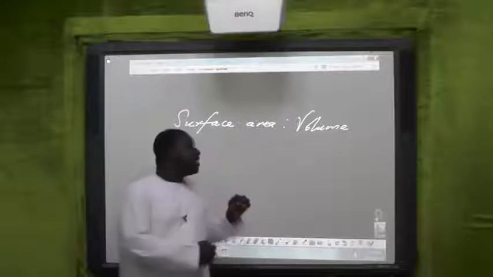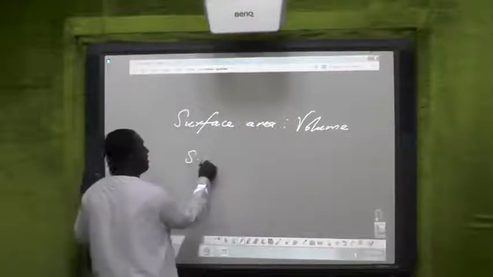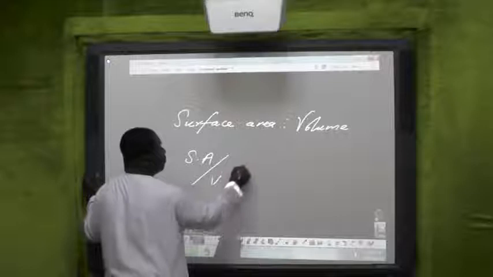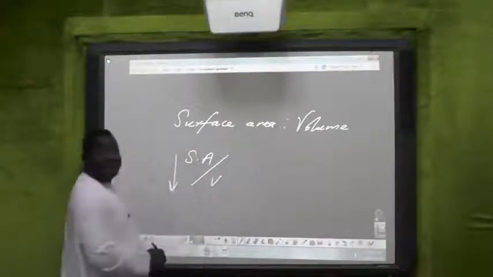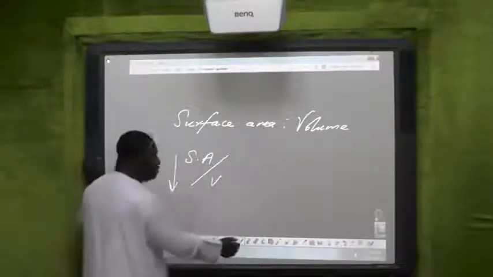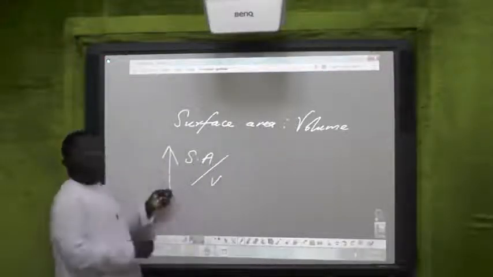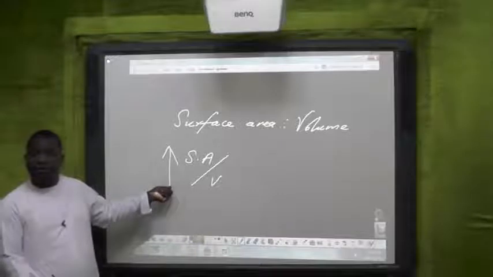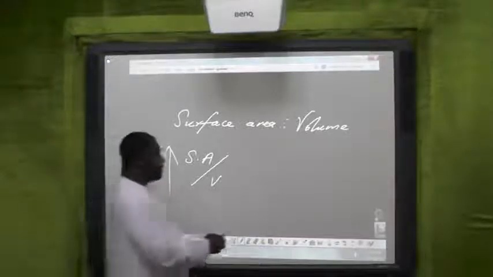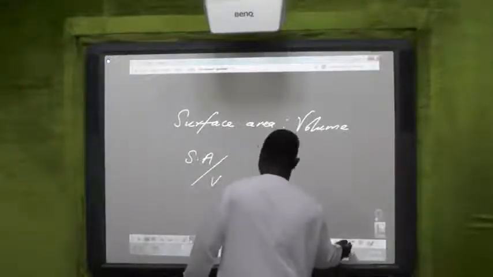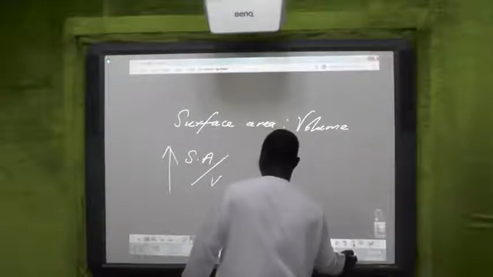So the surface area to volume ratio, SA/volume, will be low if an organism is large. If an organism is small, the SA to volume ratio will be high, and this favors simple diffusion. And the former does not favor simple diffusion.